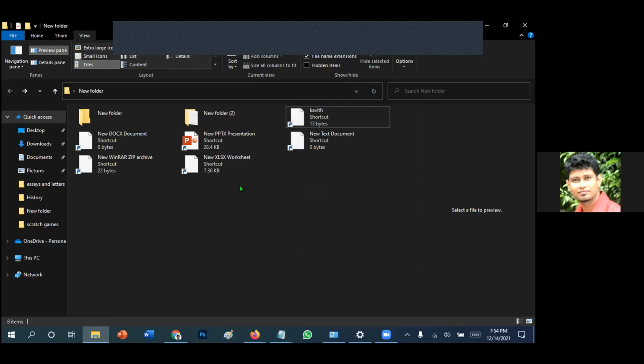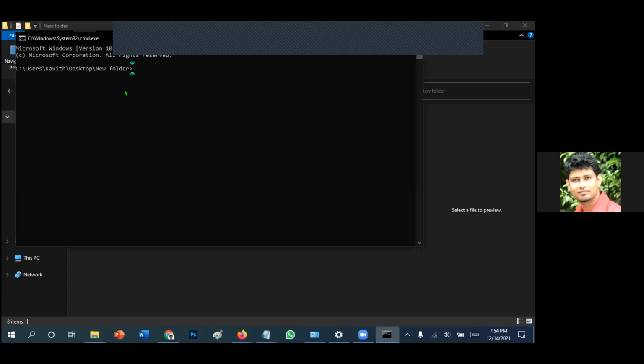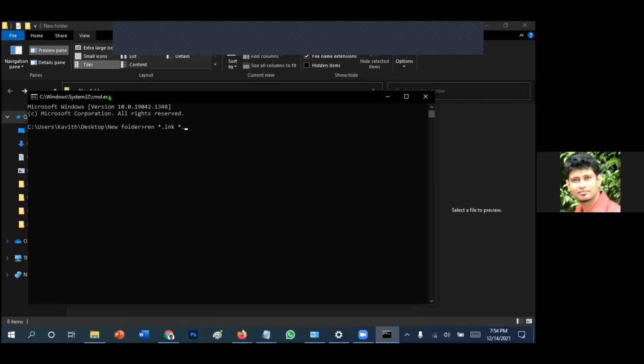So let me show that if you really want. Please give me the control, then I'll show you. You can go to the command prompt, cmd, and there you can type again the reverse command ren *lnk to, let's say I want to make them text, *txt.